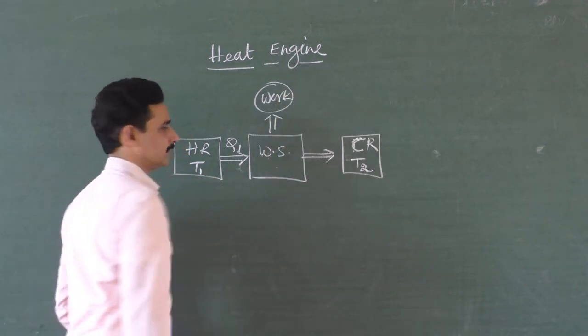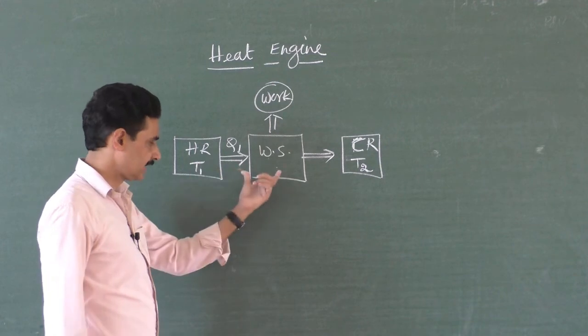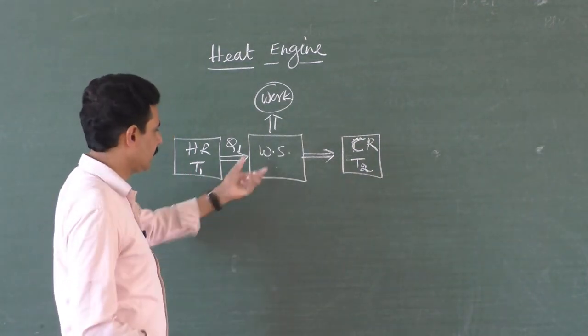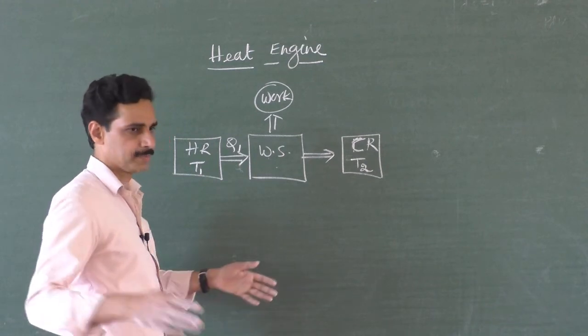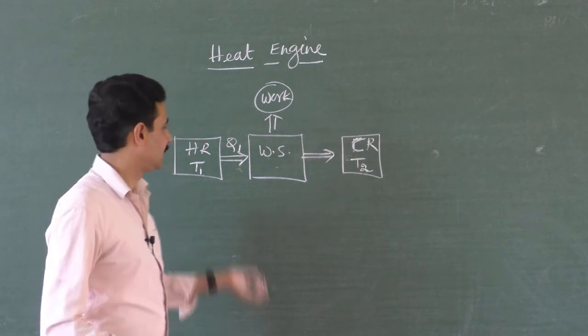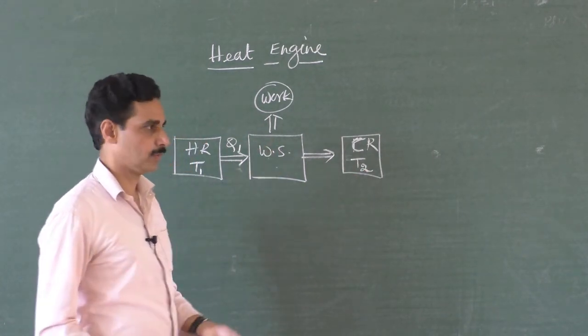This is the flow chart for that. So the working substance, that is some gas taken in a cylinder, will absorb heat energy from the source, and it will expand, compress, it will do some isothermal or adiabatic changes, and then remaining heat energy it will give away, and during that time it has done some work.